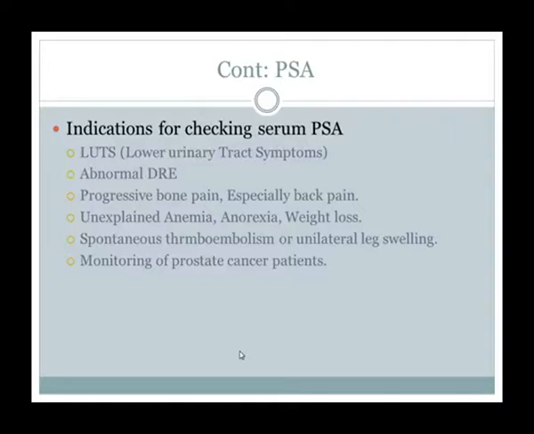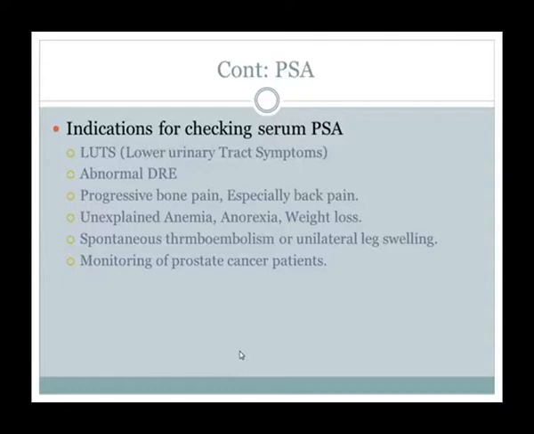Indications for checking serum PSA. In which patients do we have to check the serum PSA? When the patient comes to you with lower urinary tract symptoms, apart from suspecting CA prostate, you have to exclude BPH from CA prostate. So if the patient comes with lower urinary tract symptoms, you have to send serum PSA.